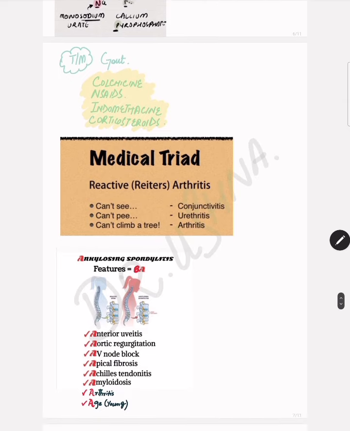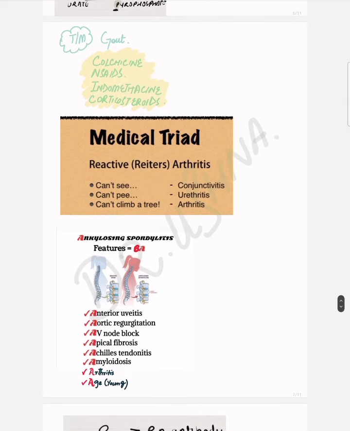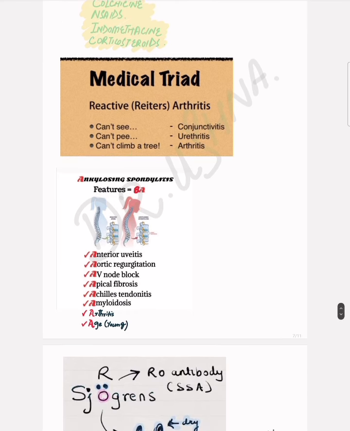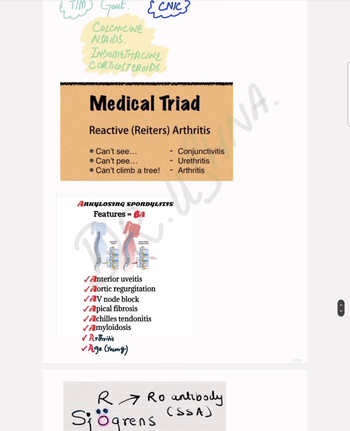This is again the same thing. You can also remember the treatment of gout as CNIC. CNIC is basically colchicine, NSAIDs, indomethacin, and corticosteroids. These are not in order of preference. NSAIDs are definitely the first line, then corticosteroids, and then you go for colchicine. This is just for the memorization of all the important points about the treatment.